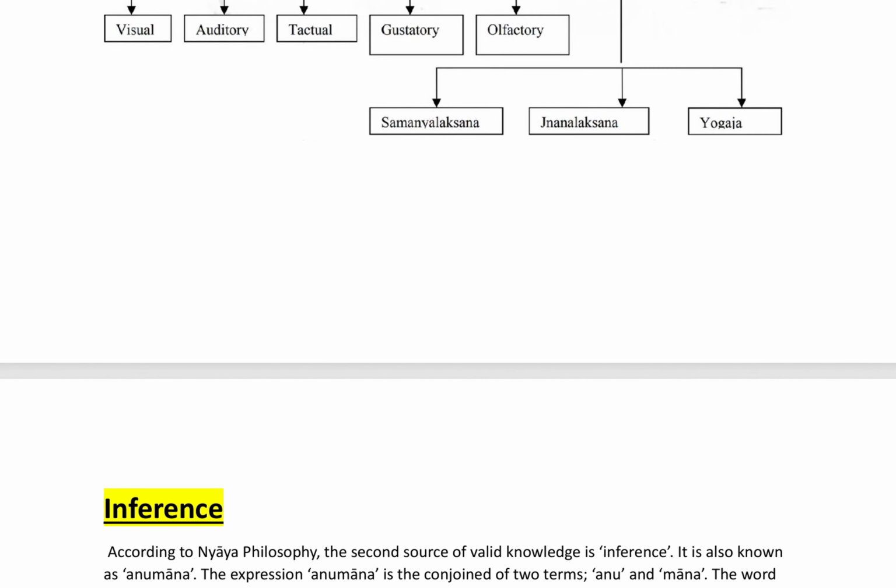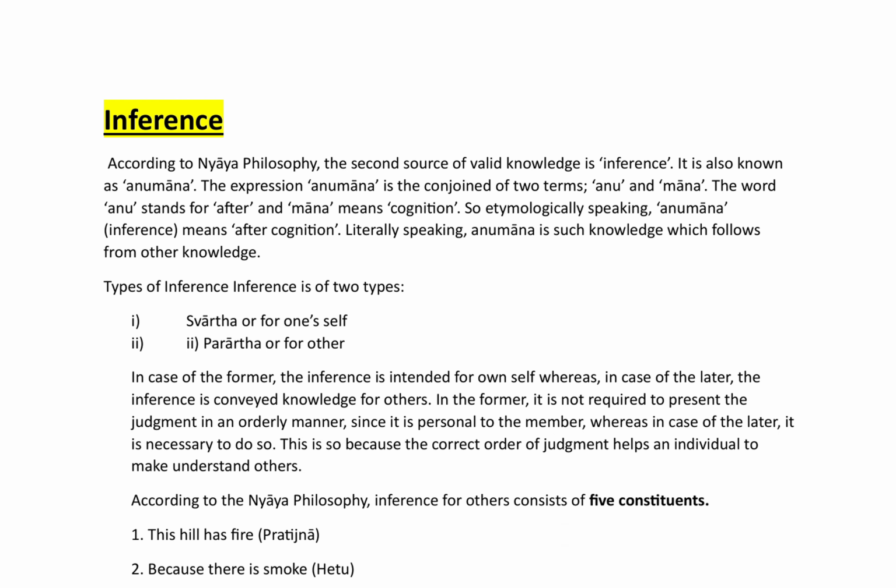Now we will go on to the next topic, that is inference. This inference is the second means of valid knowledge in Nyaya philosophy. It is also known as Anuman. The expression Anuman is conjoined of two terms, Anu and Man. The word Anu stands for after and Man means cognition.